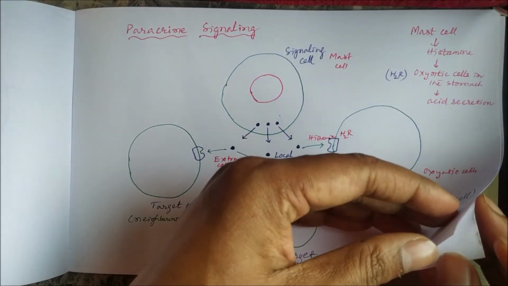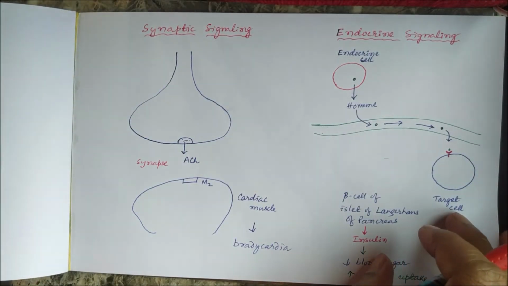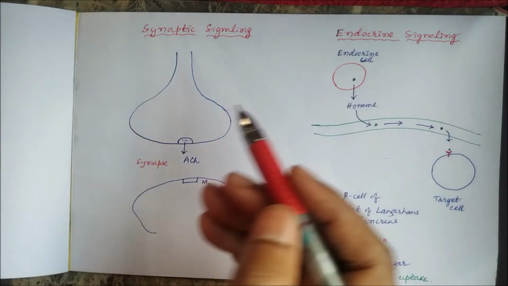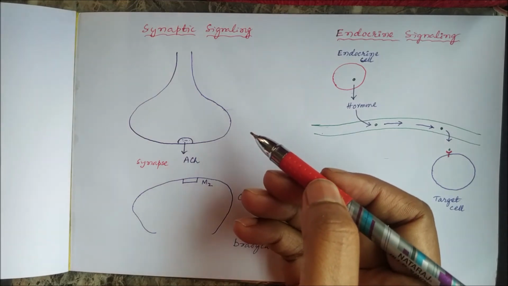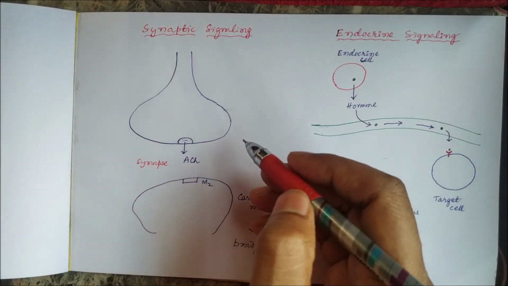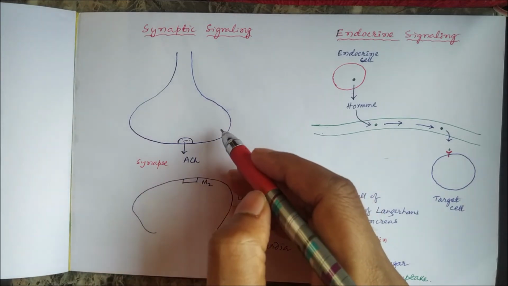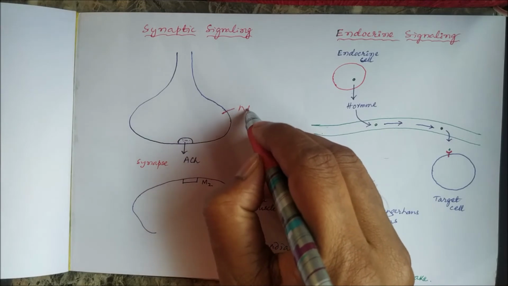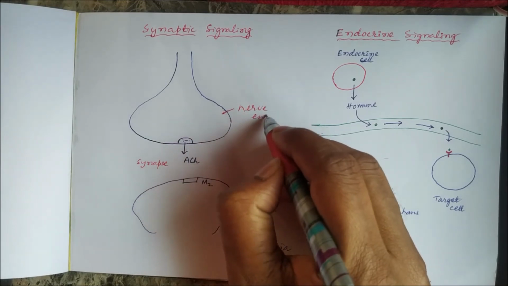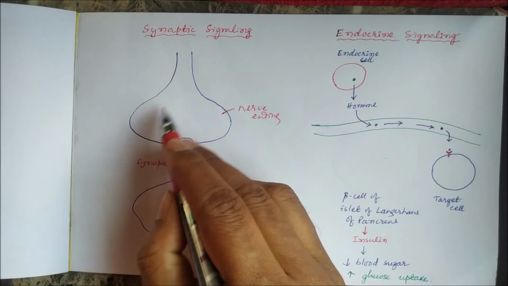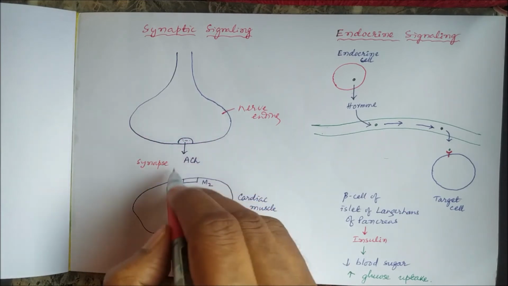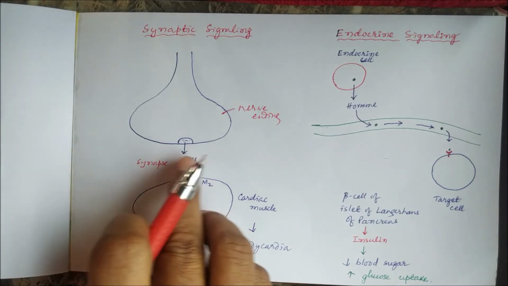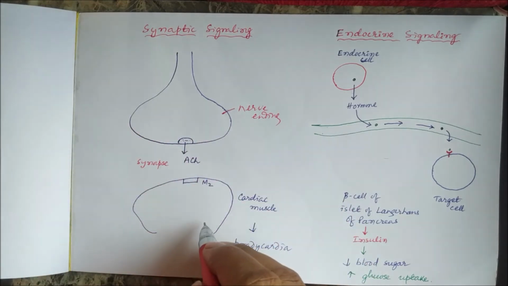So paracrine signaling. Then we will discuss the third one, synaptic signaling. Synaptic signaling is nothing but one type of paracrine signaling only, but here the synapse is involved. That means one nerve ending, a neuron, is involved. So this is the nerve terminal or nerve ending, and from this the neurotransmitters are released, and these neurotransmitters can act on the postsynaptic receptors. So if this is the synapse, the gap between the nerve ending and the cells.